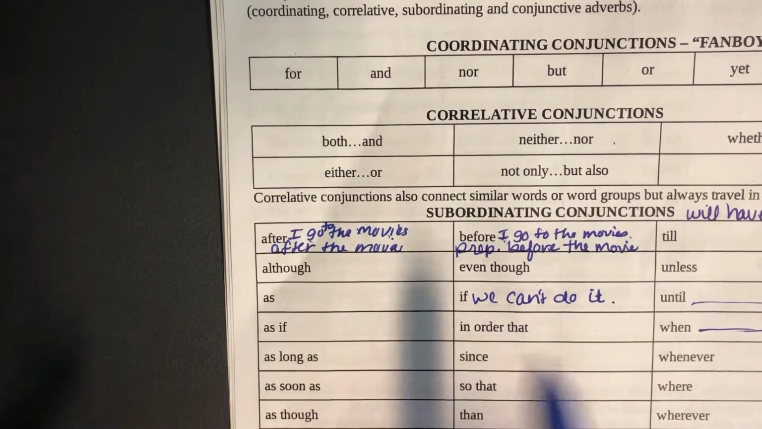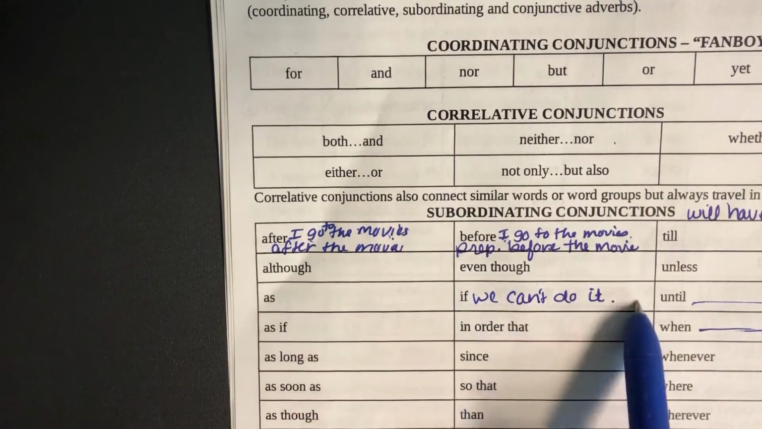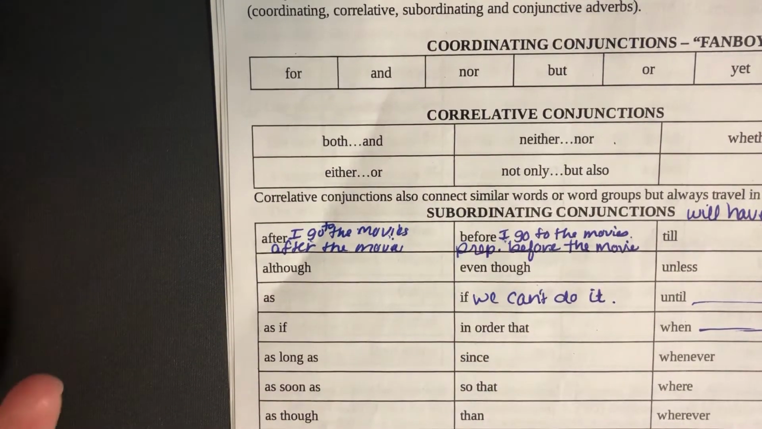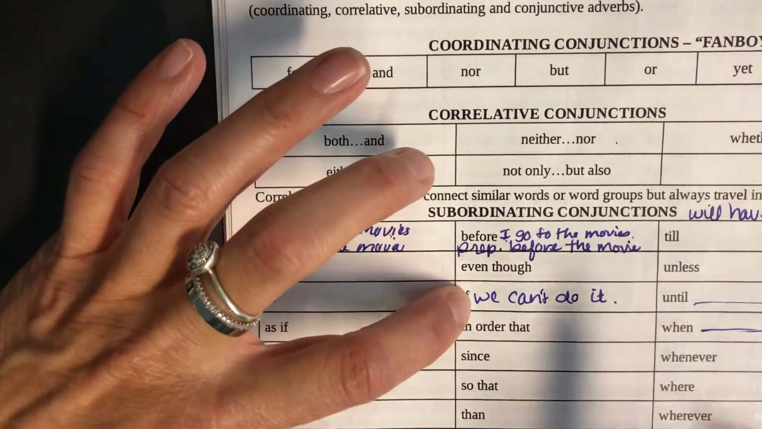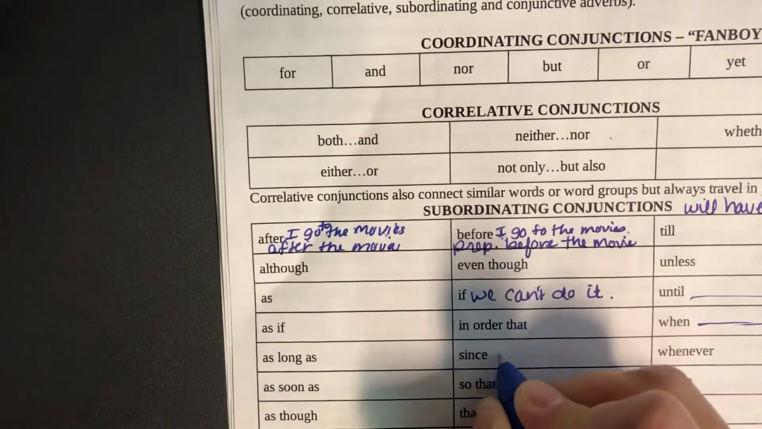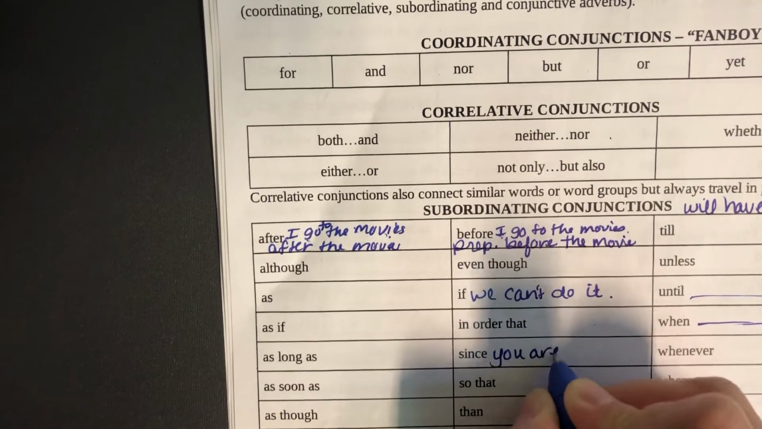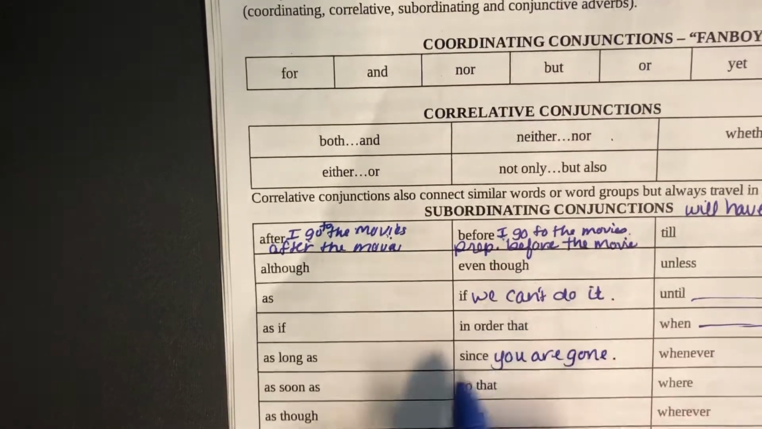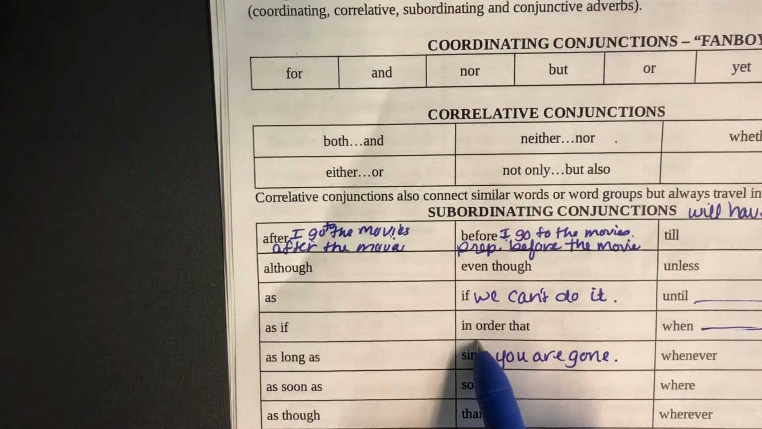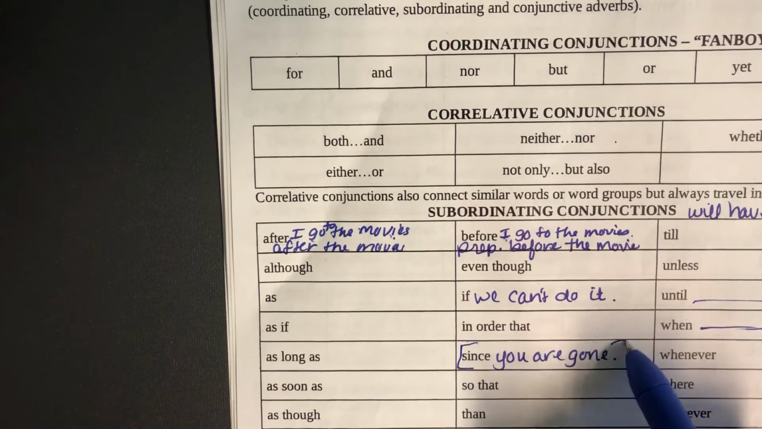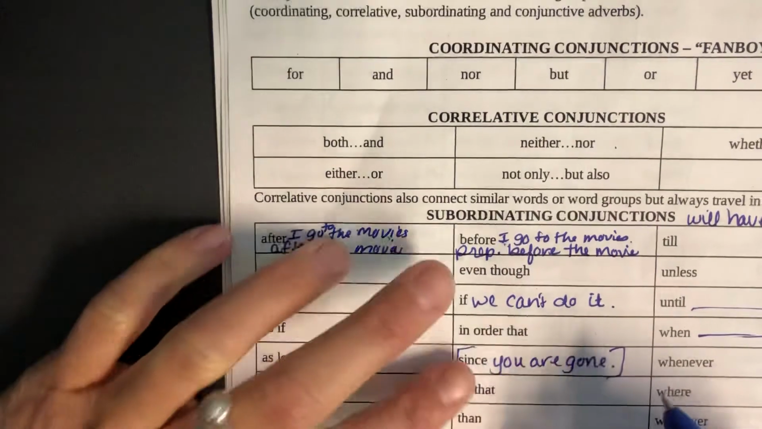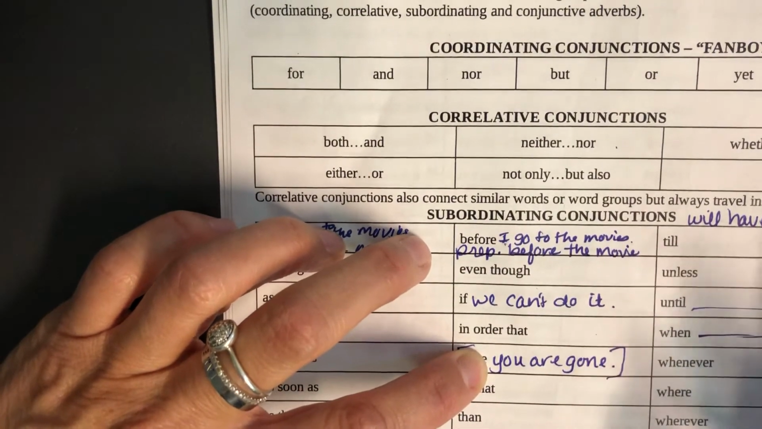So obviously you'll have another part of that sentence, but this is a clause, and it's dependent because it depends on more for it to make sense. Or if I took that subordinating conjunction off, we can't do it. Okay, since you are gone, and I can actually say we can't do it since you are gone. Since you are gone is what we call a dependent clause, an incomplete thought. You are gone is an independent clause because it's a complete thought.